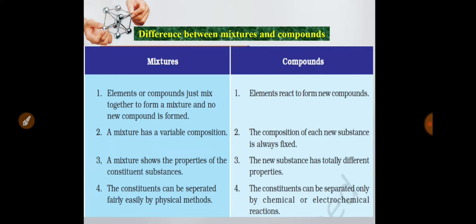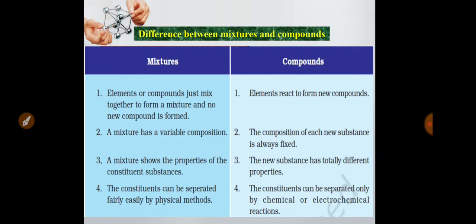And the third difference is that a mixture shows the properties of its constituent substances, but in compounds the new substance has totally different properties. In a mixture, if you separate the particles, you will see the properties of the particles are the same, but in compounds, if you take a molecule and separate the atoms of the molecule, that means if you take a water molecule and separate hydrogen and oxygen, you will see that the properties of hydrogen and oxygen are different from the water molecule.